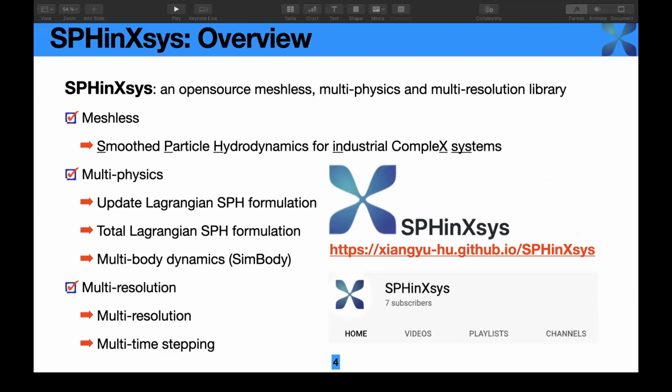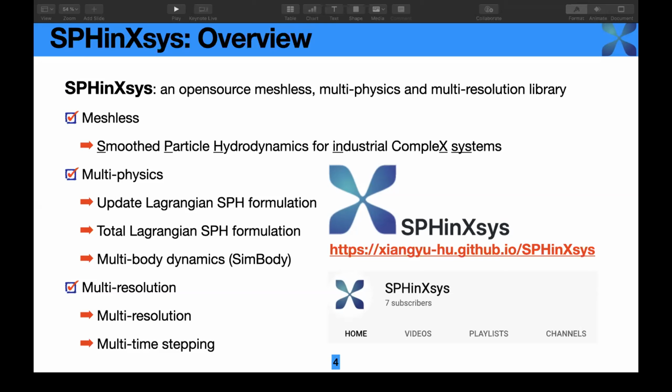First of all, what is SPHinXsys? Actually, SPHinXsys is an open source, meshless, multi-physics, and multi-resolution library. Meshless means that we are using a unified SPH approach for the simulation of a multi-physics system, which consists of fluid mechanics, elastic dynamics, and fluid-structure interaction, coupled with multi-body solid dynamics.